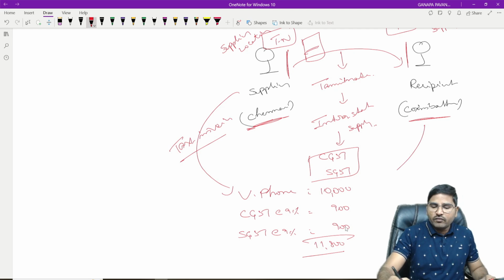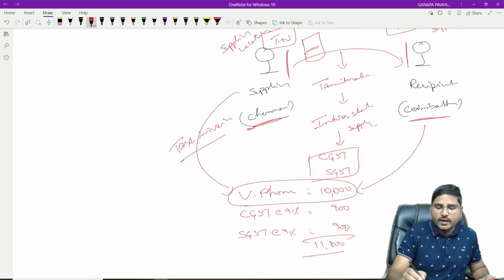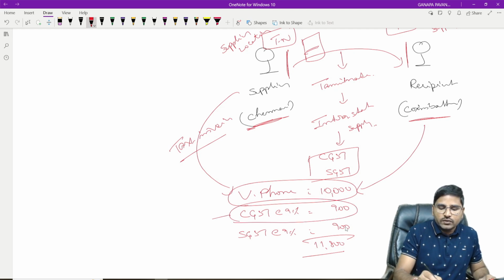Now when the recipient makes a payment like this, 10,000 rupees goes to the supplier's own pocket, the CGST goes to the central government and the SGST goes to the state government.